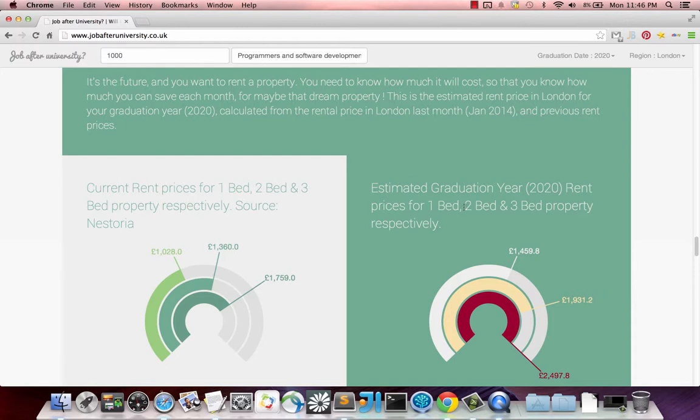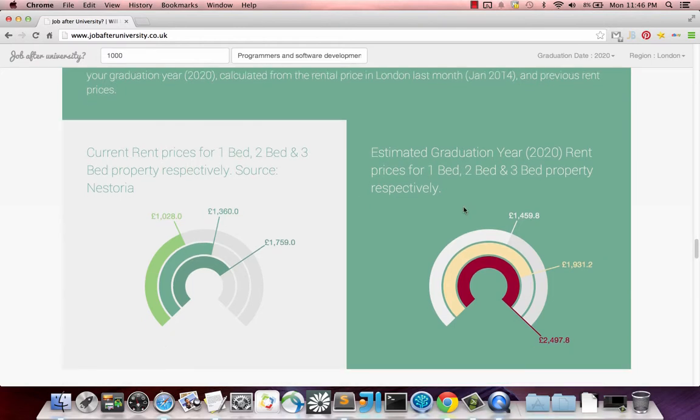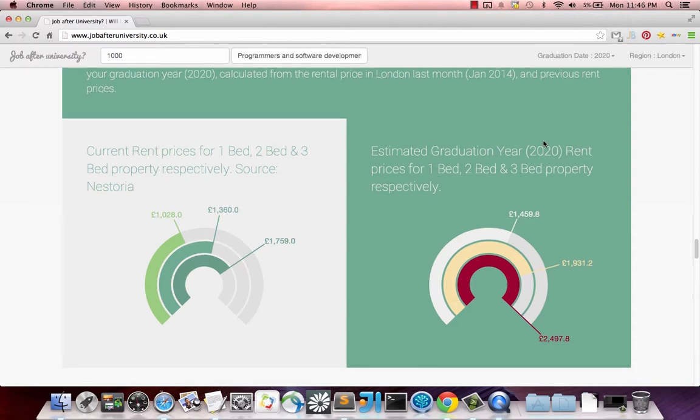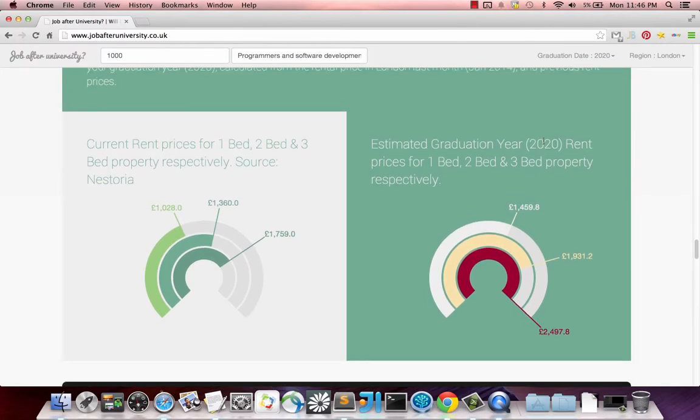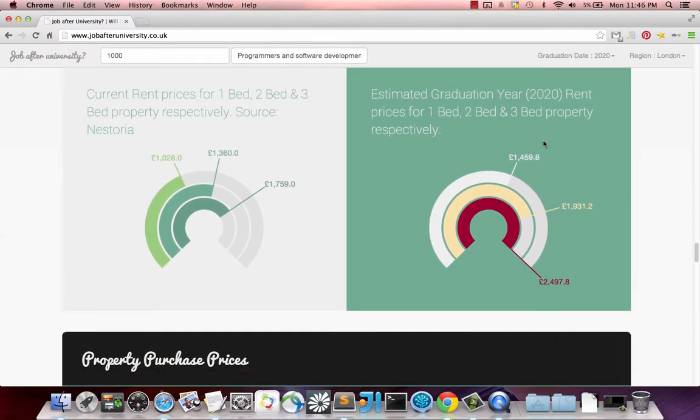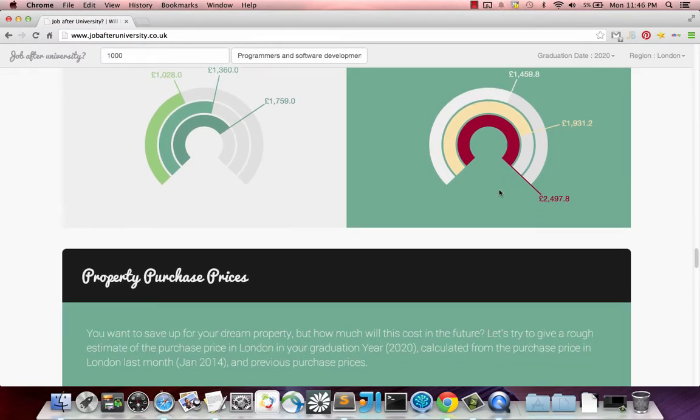And over here we've got the graduation year. In the user's graduation year, we've got the 1, 2 and 3 bed properties' respective rent prices when they actually come out of university. So that's predicted again using that predicted inflation that we had earlier.